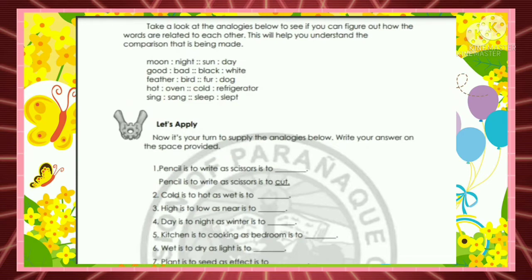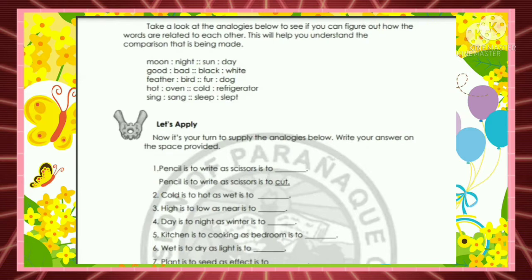Moon is to night as sun is to day. Good is to bad as black is to white. Feather is to bird as fur is to dog. Hot is to oven as cold is to refrigerator. Sing is to sang as sleep is to slept.